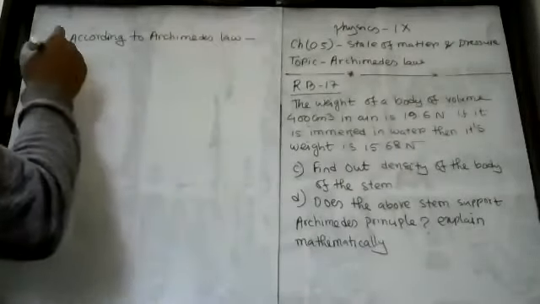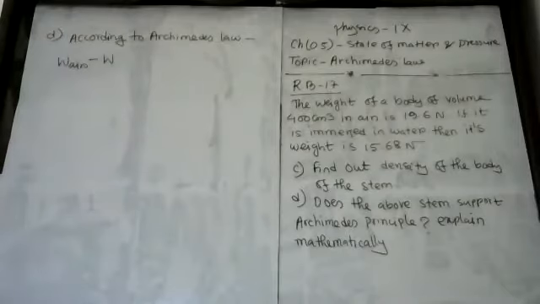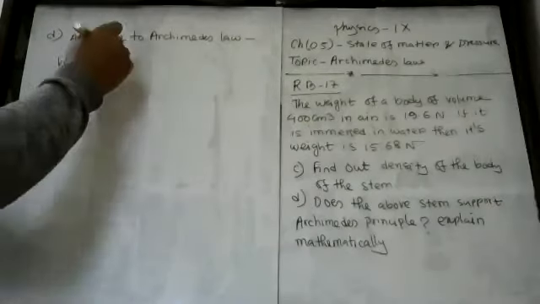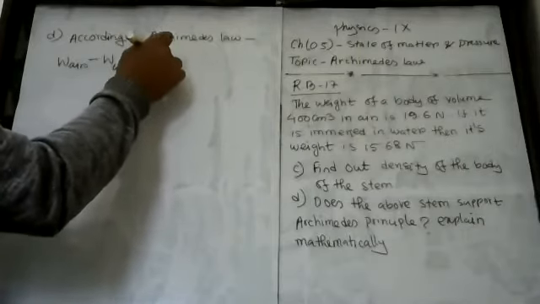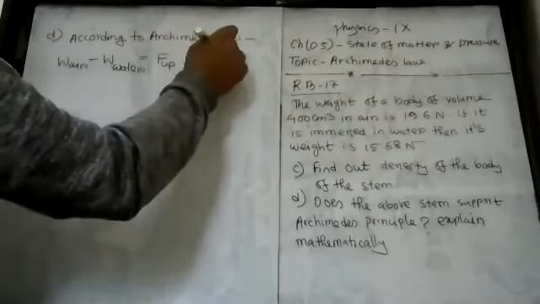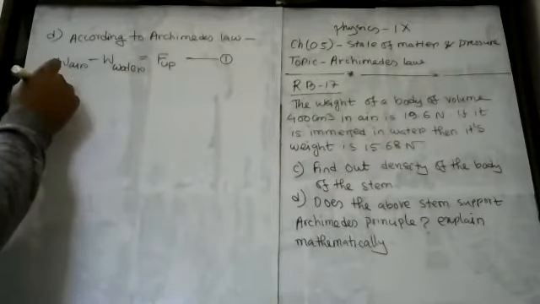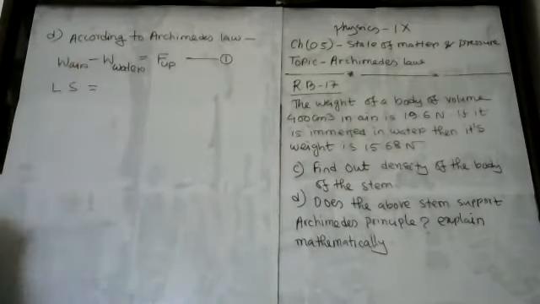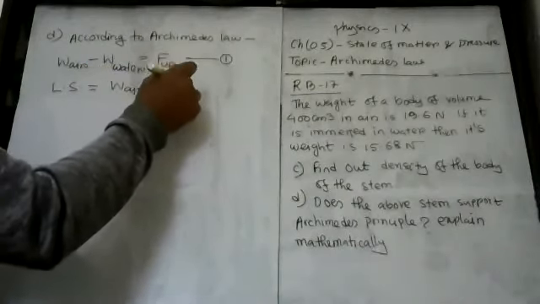according to Archimedes law, you can say that weight in air minus weight in water, because this body is immersed inside water, will equal the buoyancy or upward thrust, my dear student. Suppose this is equation number 1. I'm going to show whether this given stem supports the Archimedes law. At first I'm going to put down the values in the left side of equation 1. The left side will equal weight in air minus weight in water.